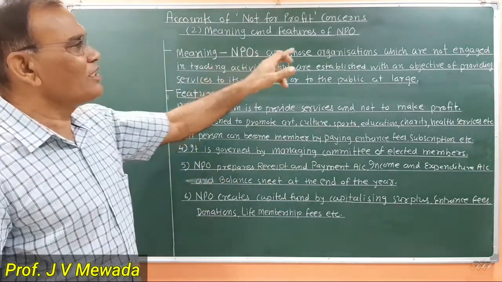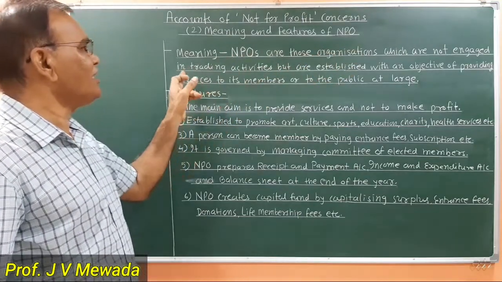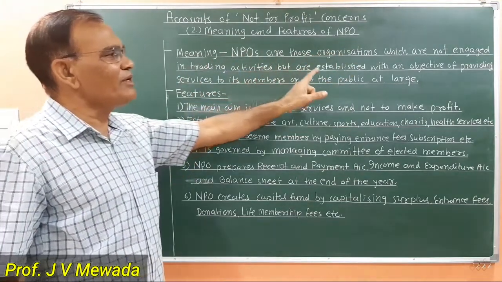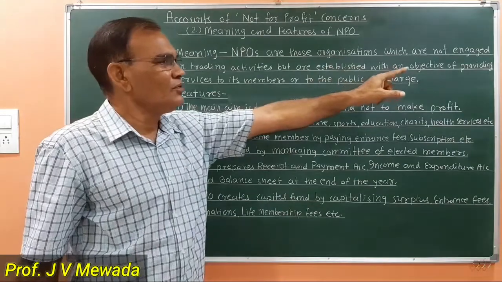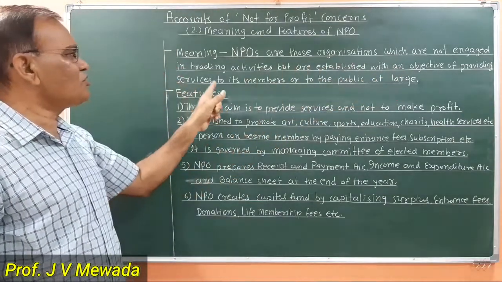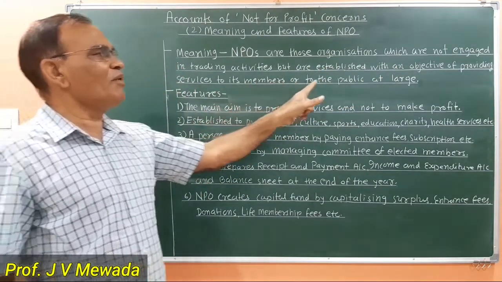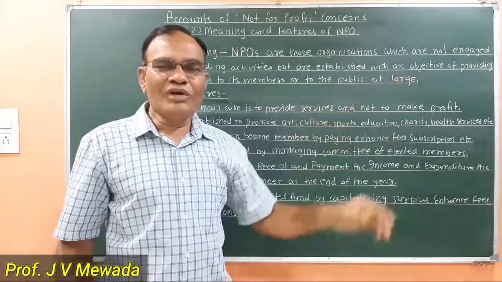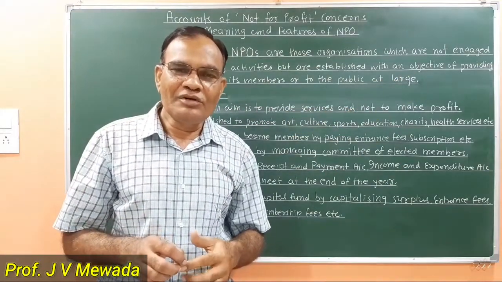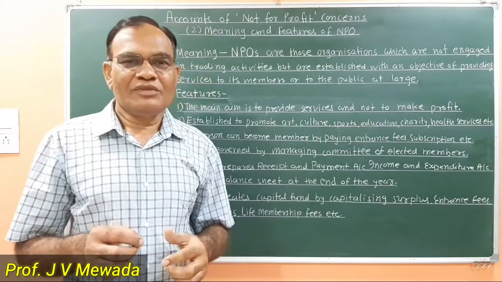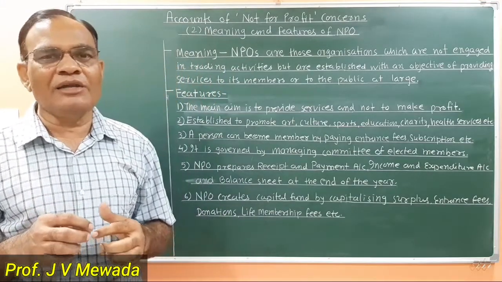So they are the organizations which are not engaged in trading activities but are established with an objective of providing services to its members or to the public at large. Who can take the benefit of NPO? The members can take the benefit of the NPO.